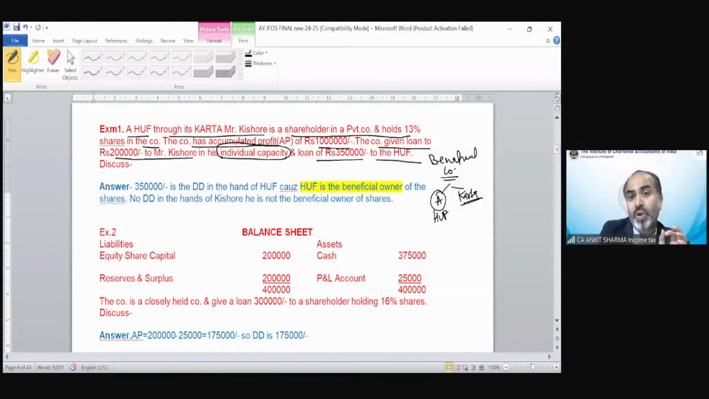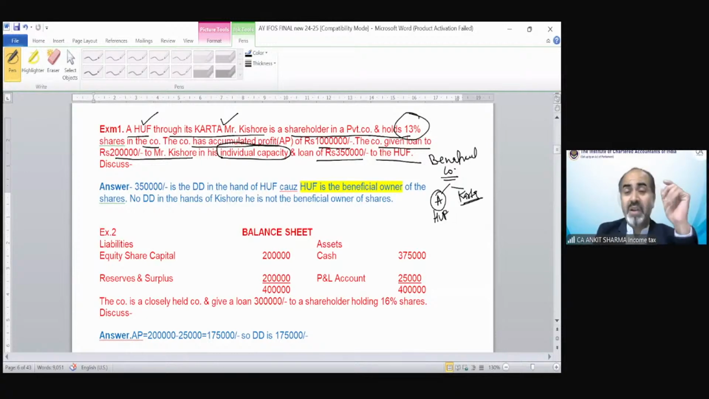The actual owner of these 30% is HUF. HUF is the Karta of these, and the beneficial ownership of shares rests with the HUF. HUF is just holding this share via Mr. Kishore, who is the Karta, but the real owner of these 13% is the HUF. So whatever amount the company distributed to the HUF will be treated as deemed dividend.